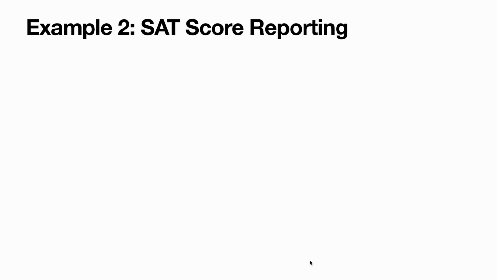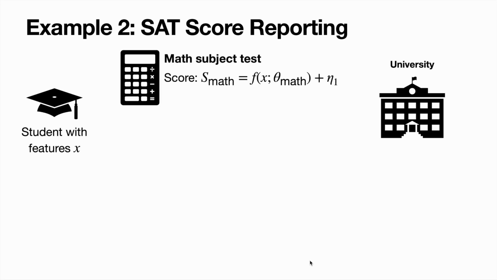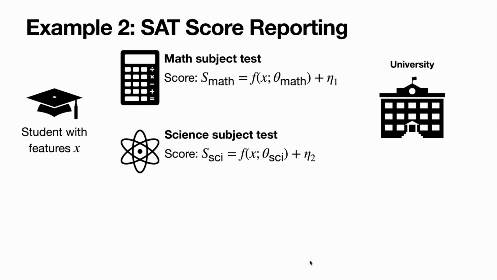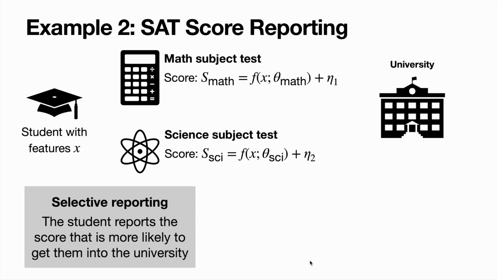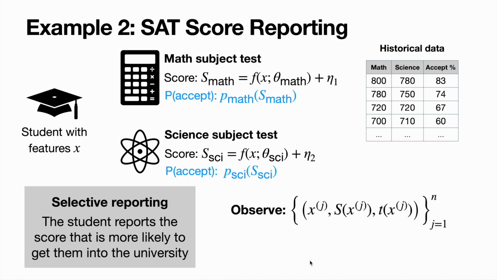For another example, take SAT score reporting. So let's say we have a student with features X who's applying to some university, and this university mandates SAT subject tests. The student might take the math subject test and score some score, and take the science subject test. The student, however, isn't going to report both of these scores because the university only wants them to report one score. Instead, the student is going to report the score that is more likely to get them into university. And so the student might look at some historical data and figure out what their probability of acceptance is given their math score and what their probability of acceptance is given their science score, and only report the highest score as well as the subject test.